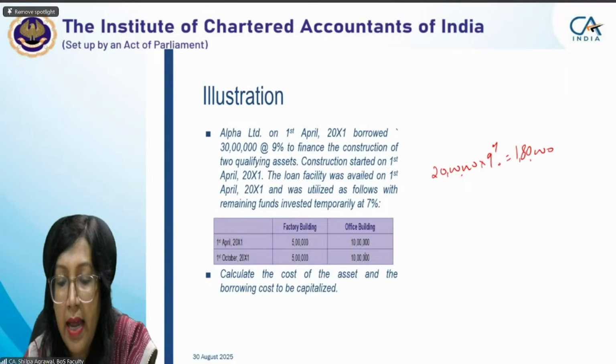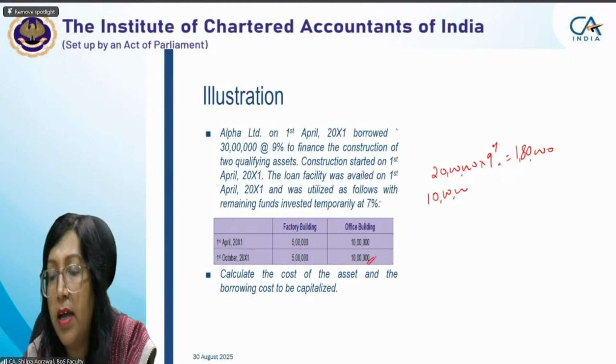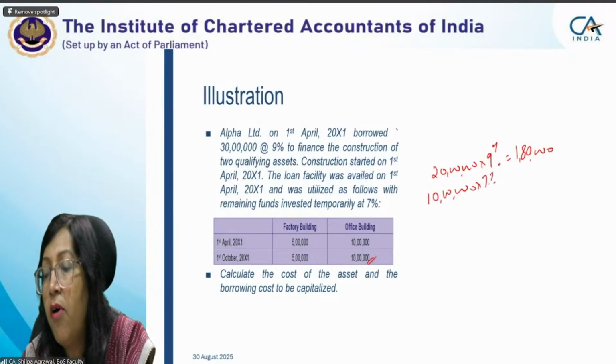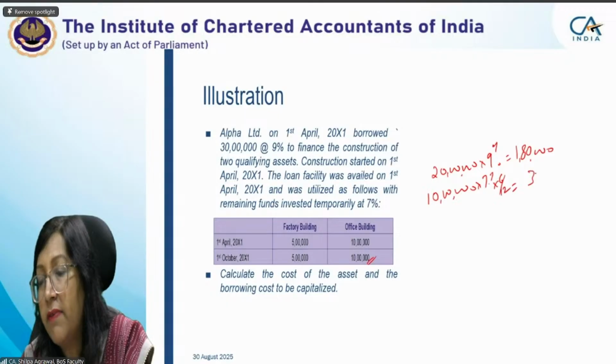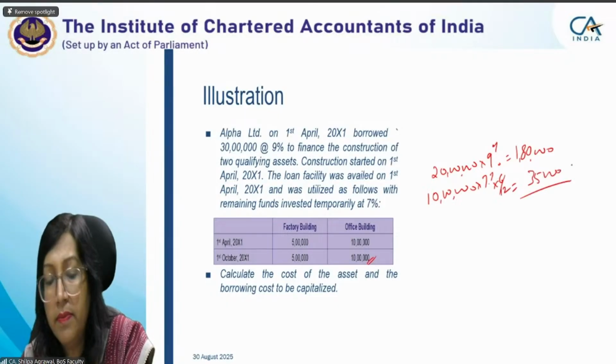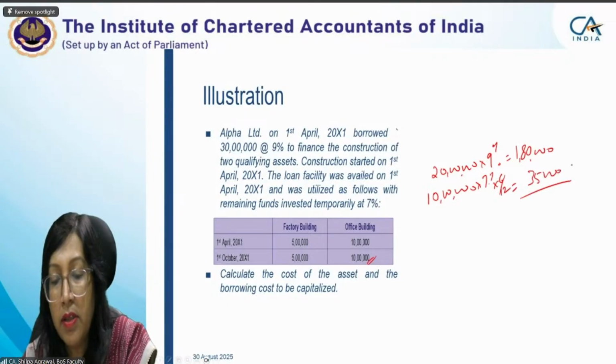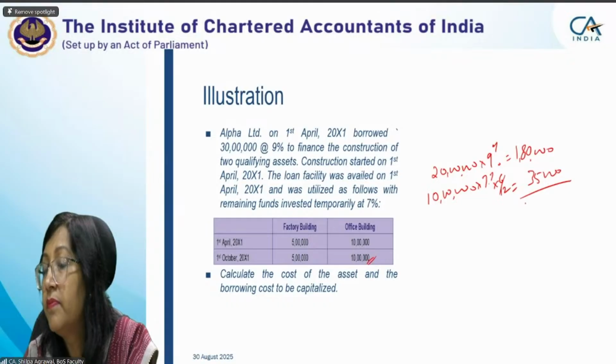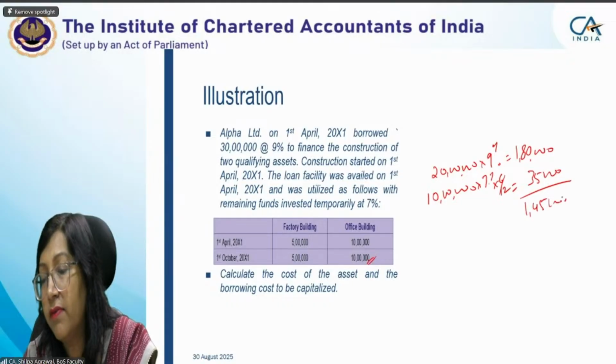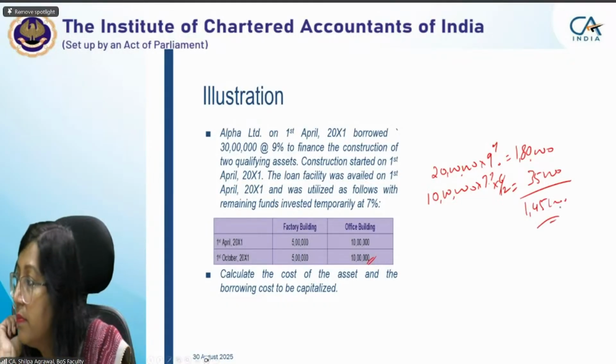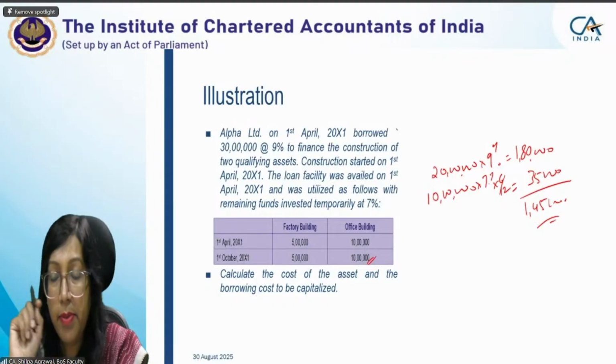But we have made a temporary investment of the remaining funds, for which we'll again have 7% for 6 months. 35,000. So what will be capitalized on this office building? 1,45,000. Okay, clear? Is it clear, everybody?